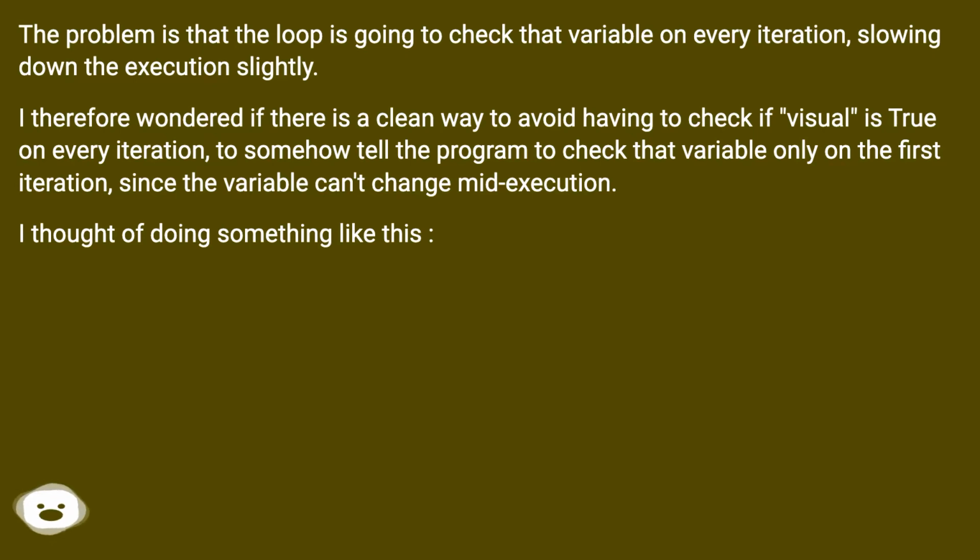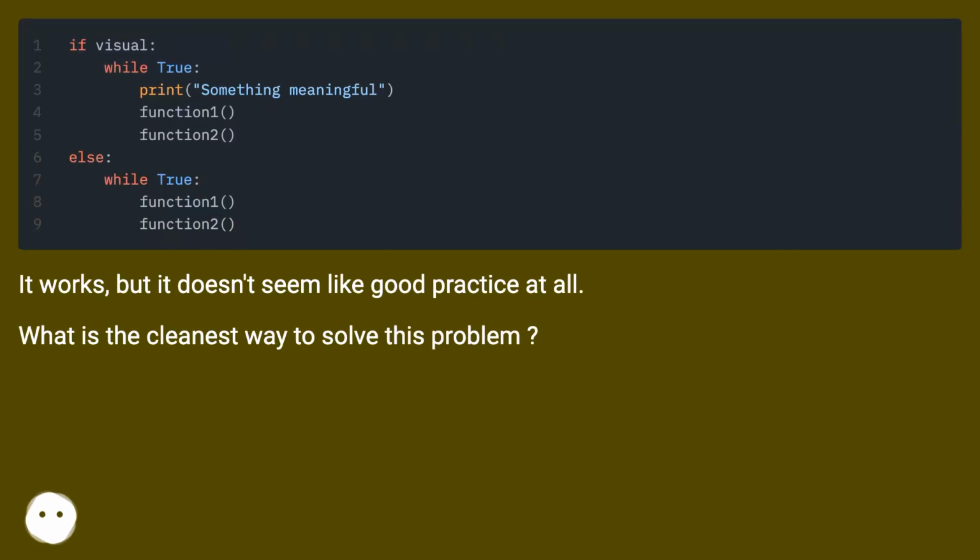I therefore wondered if there is a clean way to avoid having to check if visual is true on every iteration, to somehow tell the program to check that variable only on the first iteration, since the variable can't change mid-execution. I thought of doing something like this. It works, but it doesn't seem like good practice at all. What is the cleanest way to solve this problem?